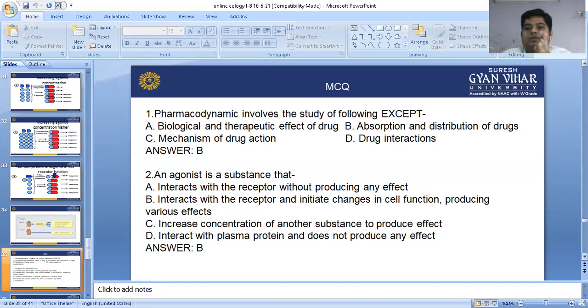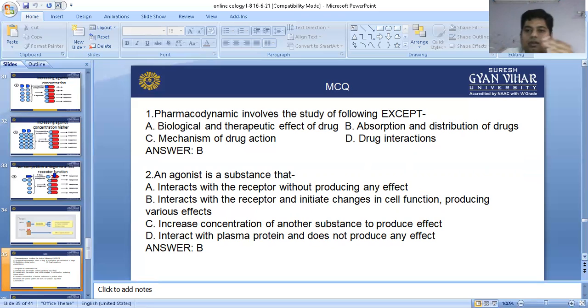What is down regulation? When an agonistic substance continuously comes in contact with the same type of receptor, the receptor efficacy goes down. That is called desensitization of the receptor, and down regulation has been seen.